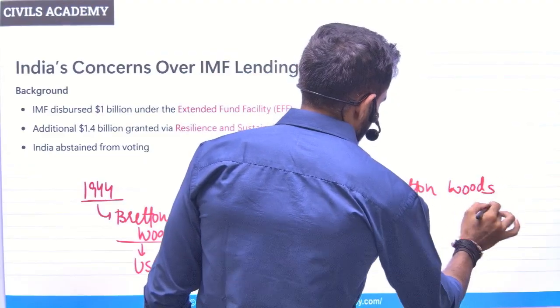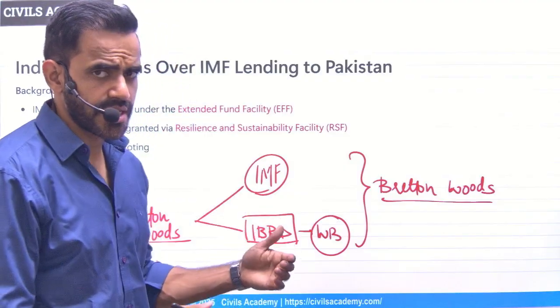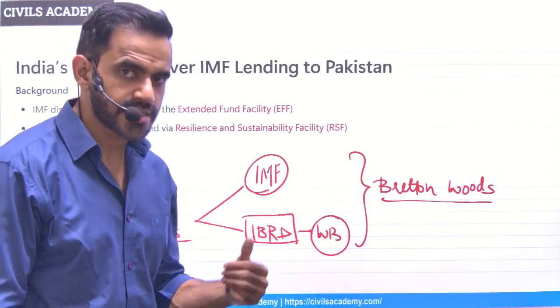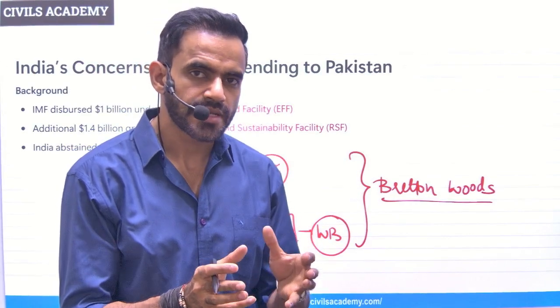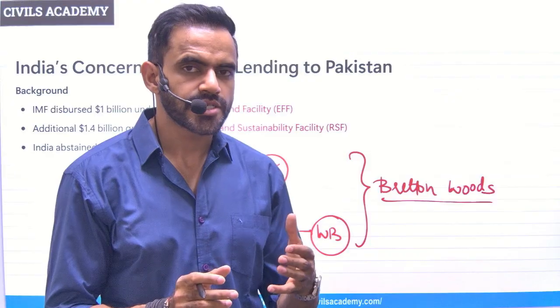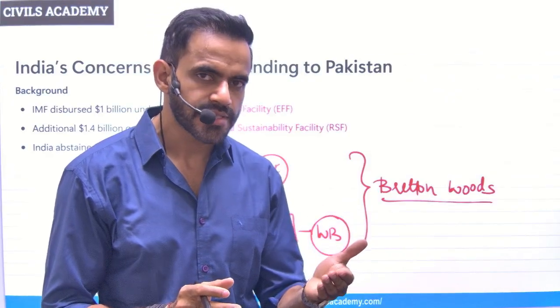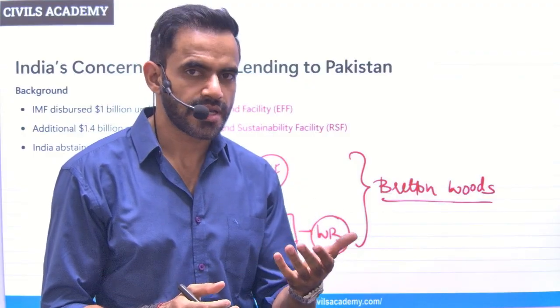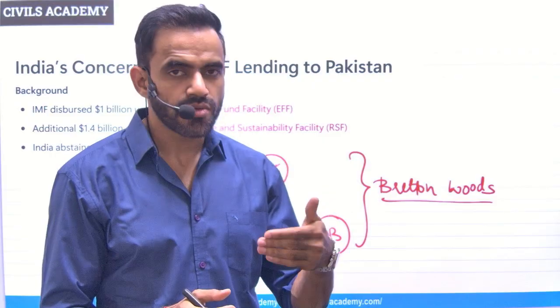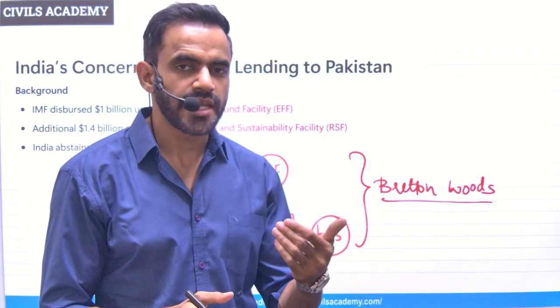Okay. Now, IMF provides assistance to countries in case of a balance of payment crisis. What is this balance of payment crisis? In a very simple sense, balance of payment crisis simply means the country does not have adequate forex to import. Adequate forex simply means they don't have foreign currency. So, in order to continue to import, they need foreign currency.